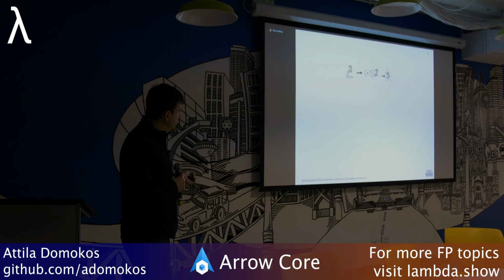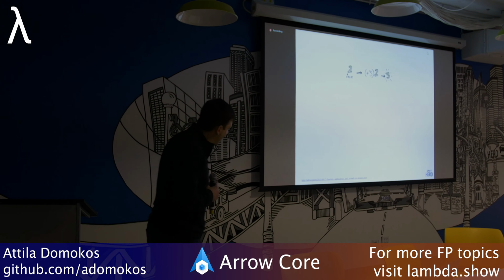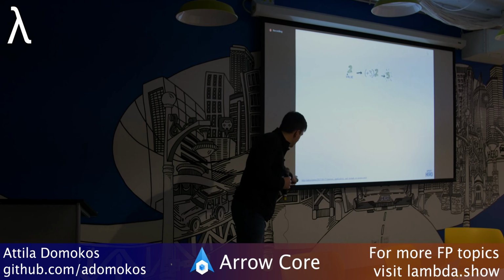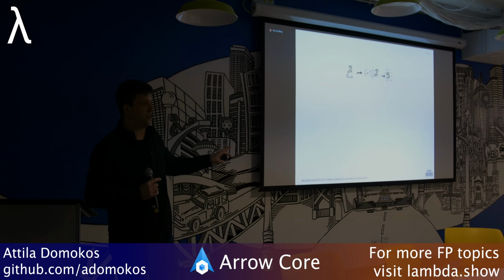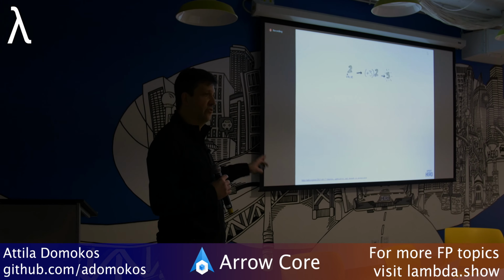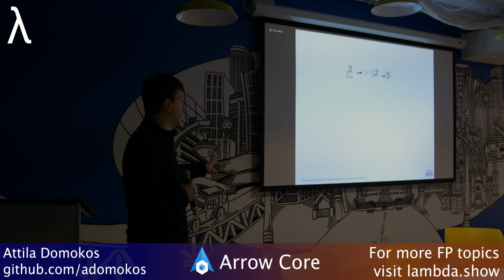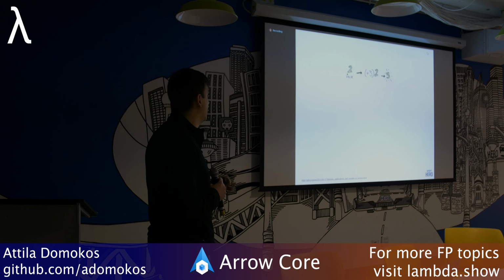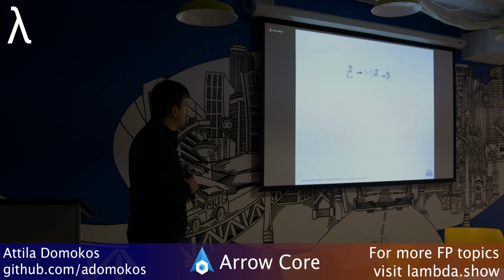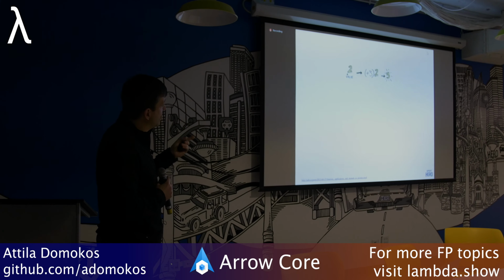I took advantage of edit.io. I gave credit to the person right here, and it's going to be in the references as well. This is the best explanation of functors, applicatives, and monads that are out there. So I highly recommend going through this post. It's really helpful for you to understand, or for everybody to understand what functors, applicatives, and monads are. But let's go through a couple of examples here.